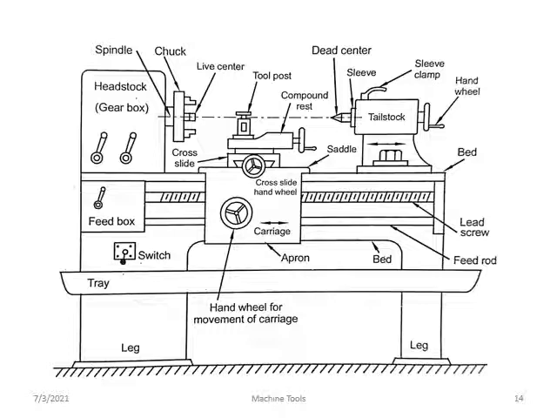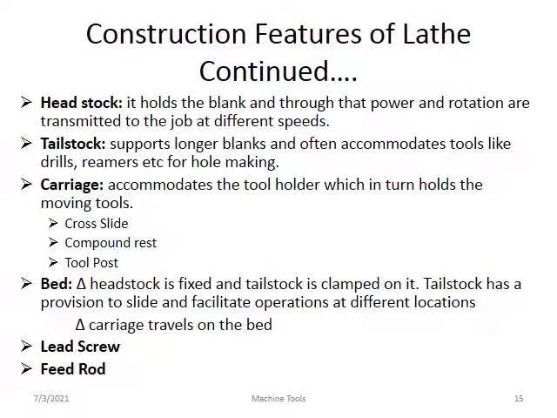An important part of the tailstock, you can see, is called the sleeve, and this is called the dead center. It moves forward and backward with the help of this hand wheel, and a sleeve clip is there, and the hand wheel. This one is the bed. Okay, so that is the detail of the important parts of the lathe machine. Next you can go for the construction features of a lathe.